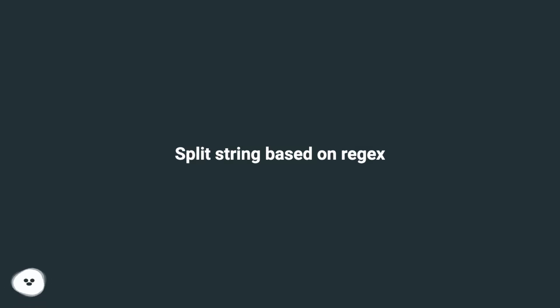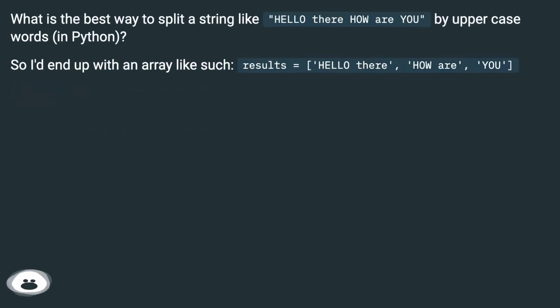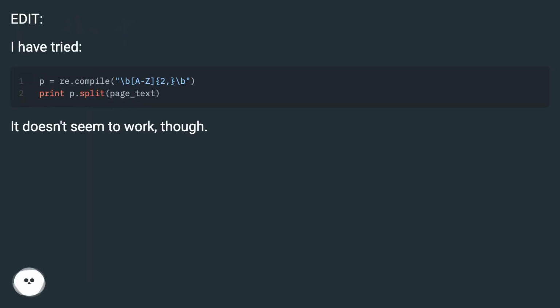Split string based on regex. What is the best way to split a string like "hello there how are you" by uppercase words in Python? So I'd end up with an array like such: results = ["hello there", "how are you"]. Edit: I have tried, but it doesn't seem to work, though.